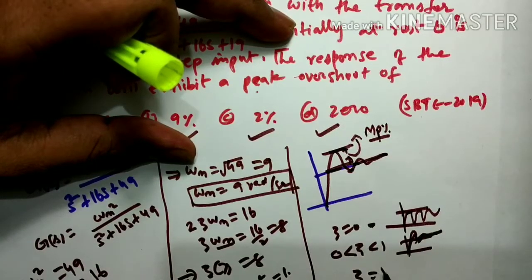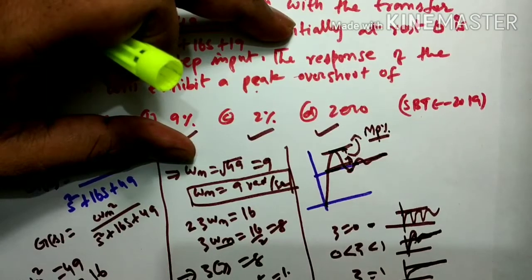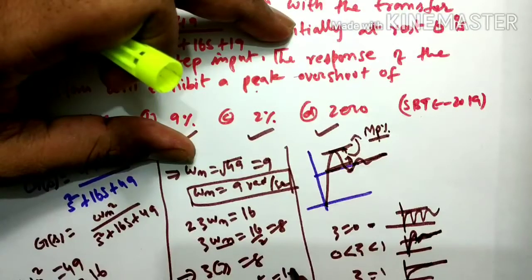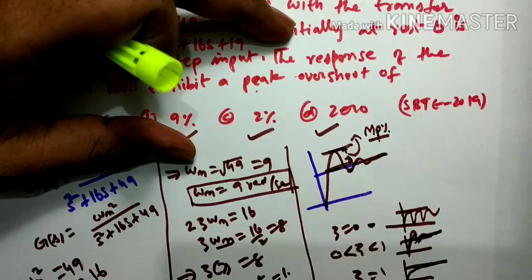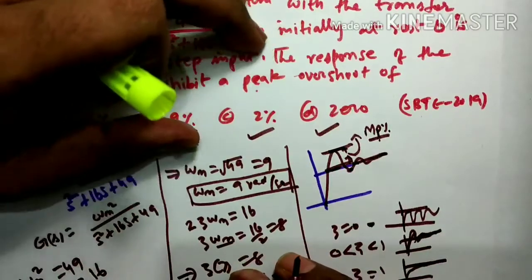When zeta is equal to 1, you will get critically damped. When zeta is greater than 1, you will get over damped. Since your value is more than 1, it means zeta is greater than 1.